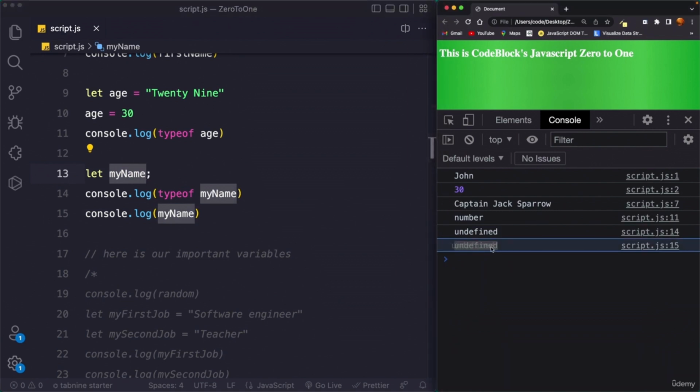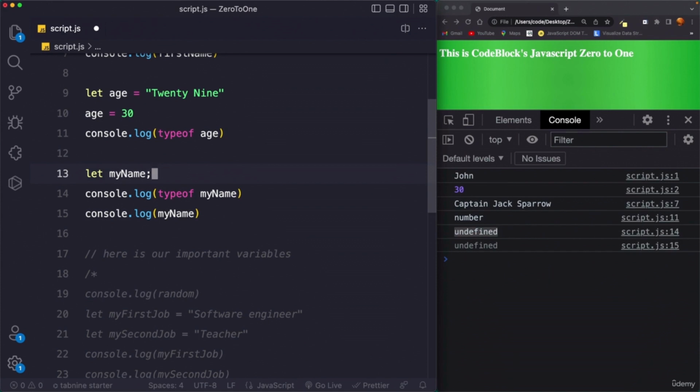That's why it is undefined, and that's why the type of the variable is undefined. And undefined is different than other types in this way, but this detail is not really important. What matters is that when you declare an empty variable like this, it will automatically hold the value of undefined, and that's why we get undefined here.